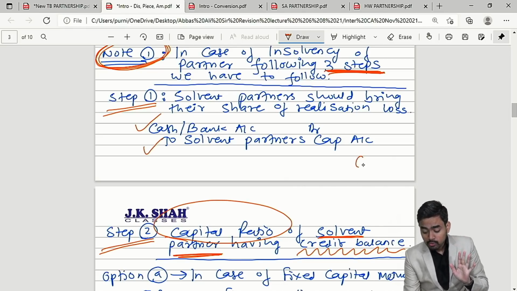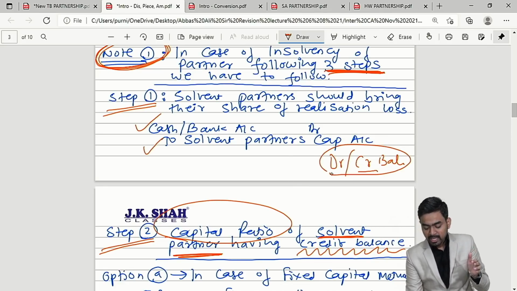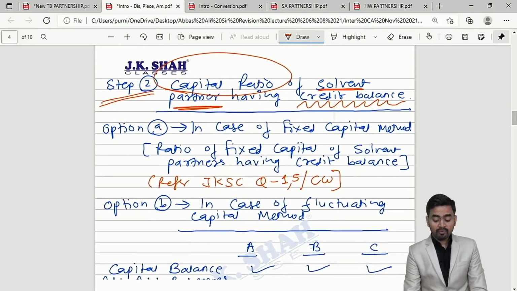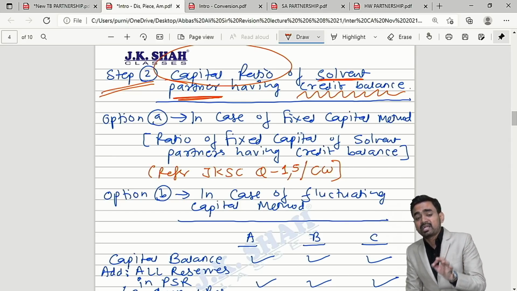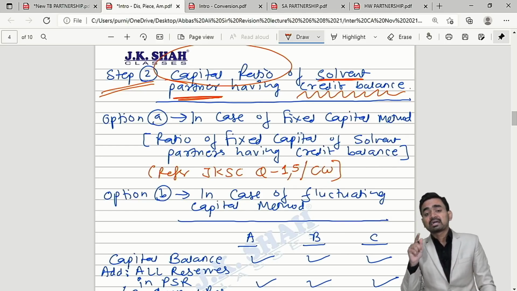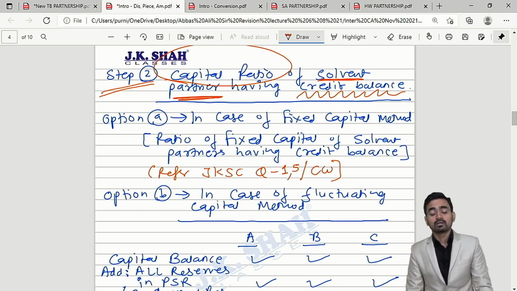I have not used the word credit balance there. So whether it is a debit balance or credit balance of the solvent partner, everybody will bring if there is realization loss. But when you find out your capital ratio, you have to take care of only solvent partners having credit balance.